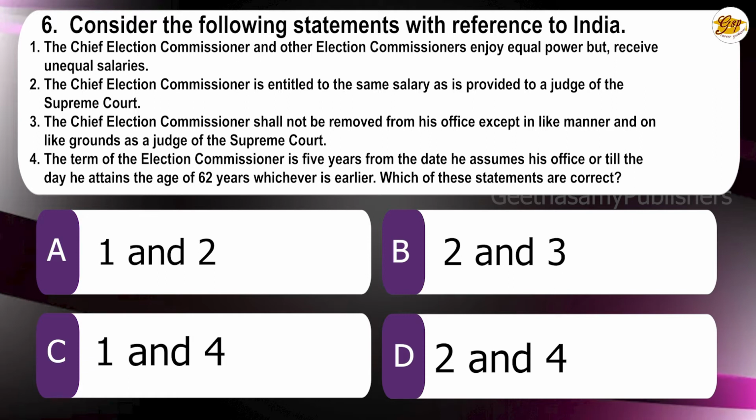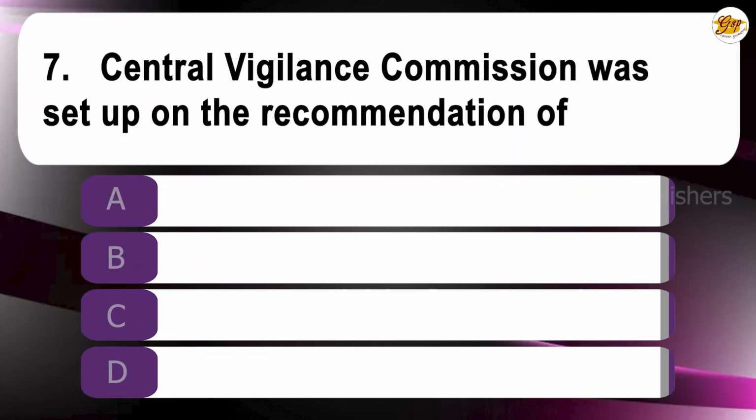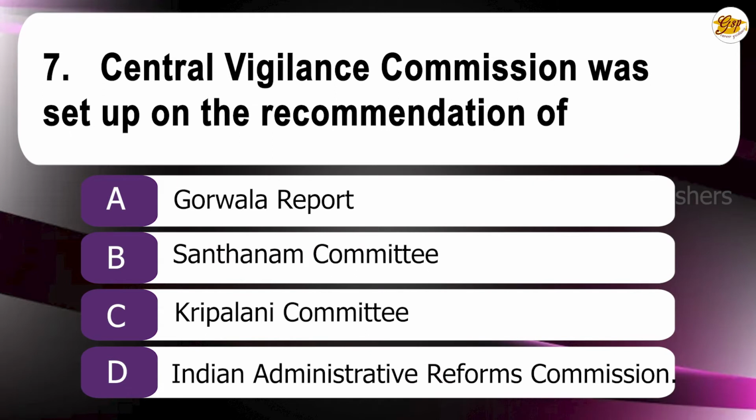Which of the statements are correct? A. 1 and 2, B. 2 and 3, C. 1 and 4, D. 2 and 4. The correct answer is B. 2 and 3. Seventh question. Central Vigilance Commission was set up on the recommendation of A. Golwar Report, B. Sandhanam Committee, C. Polity Committee, D. Indian Administrative Reforms Commission. The correct answer is B.